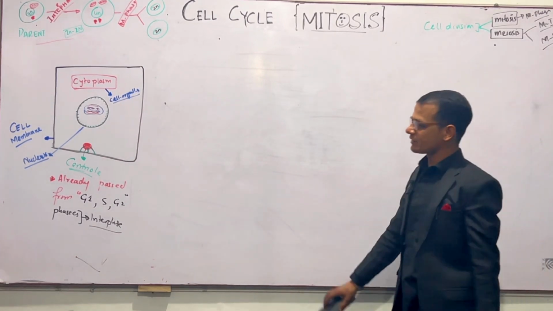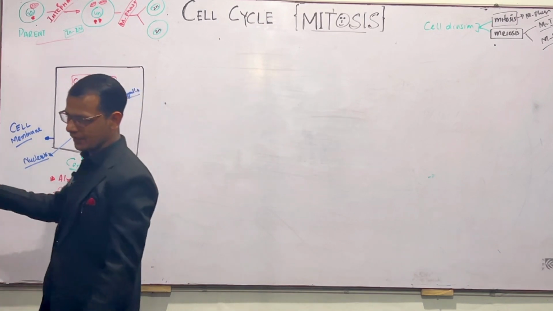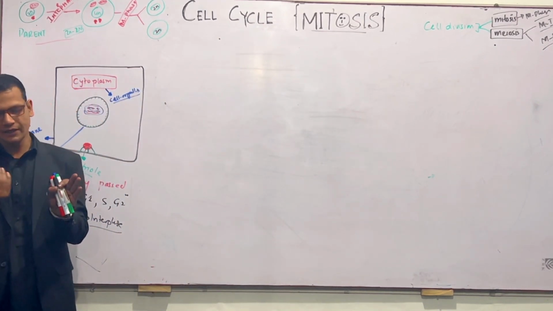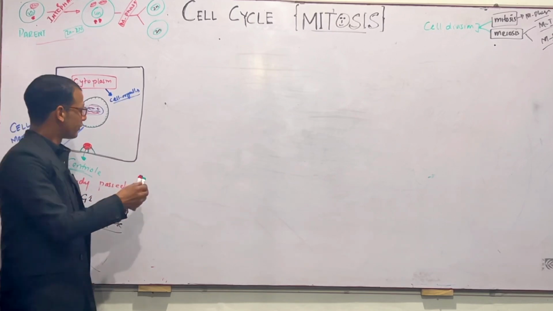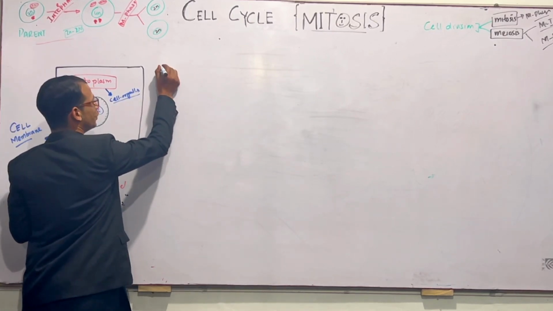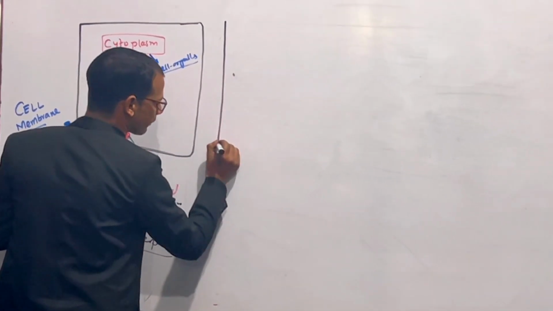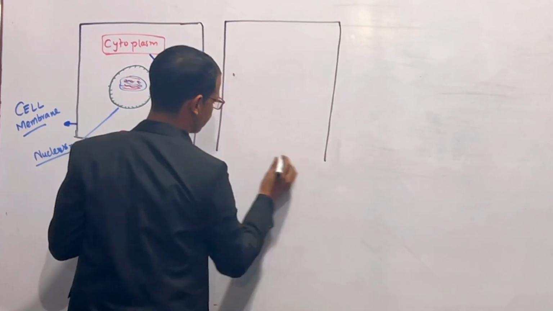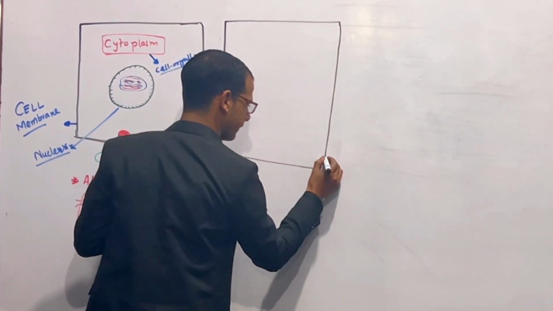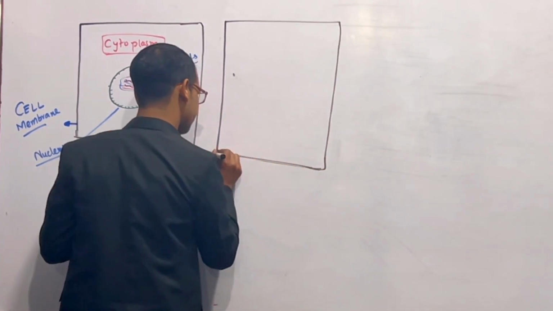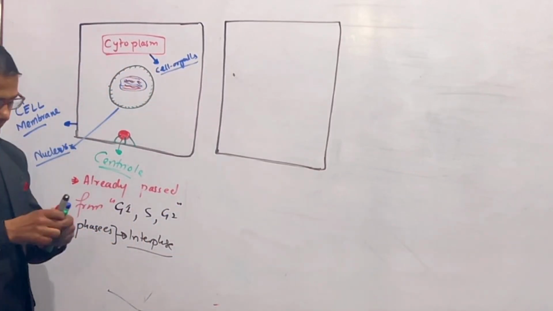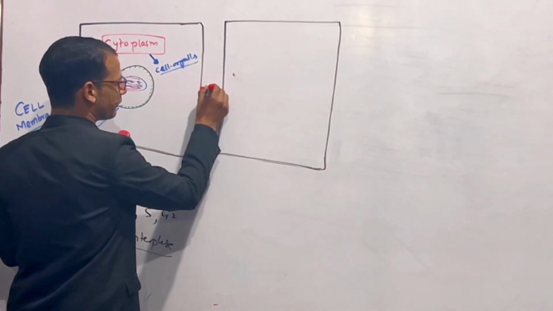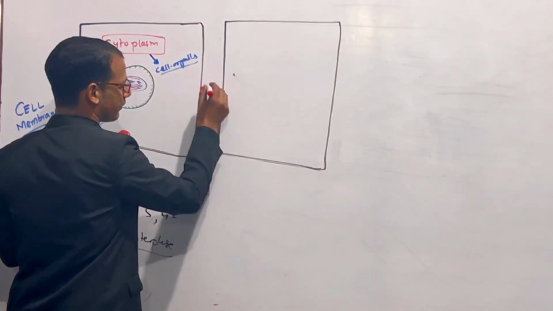Now, this parent cell has already passed through interphase and is now fully prepared to divide. So it will enter into prophase. For example, this cell enters into prophase. This is prophase, right? The parent cell, after interphase, goes into prophase.